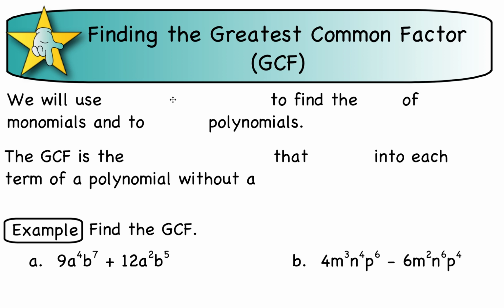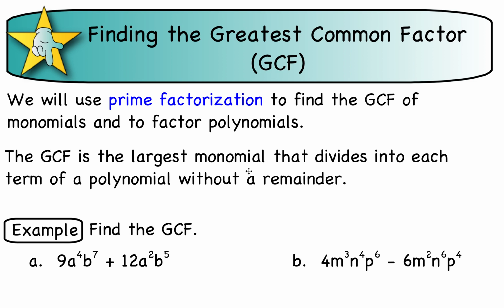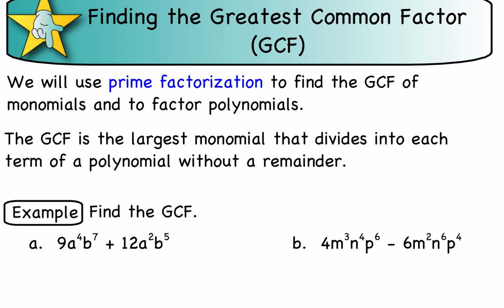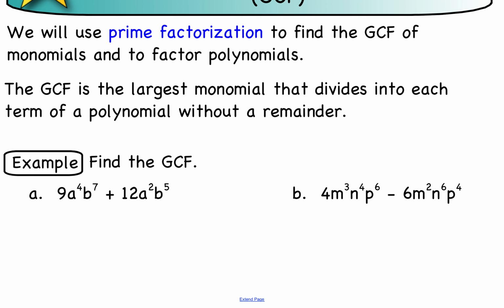We're going to be using prime factorization to find the greatest common factor, and then we're going to use that greatest common factor of a monomial to factor polynomials. So the greatest common factor is the largest monomial that divides into each term of a polynomial without having any remainder. So here's what I mean by that.